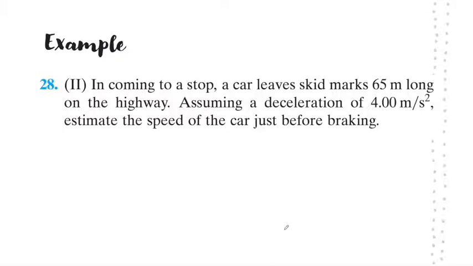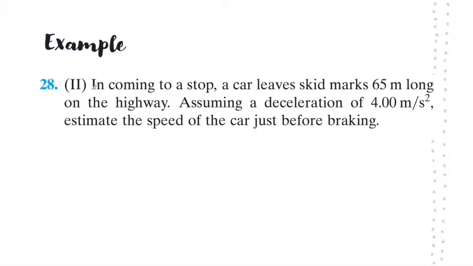Same way that if you're riding your bicycle and you hit the brakes and the tire leaves a black mark on the sidewalk, those are known as skid marks. Assuming a deceleration of 4 meters per second squared, estimate the speed of the car just before braking. Pause the video here, take a couple of minutes, and see if you can come up with an answer.